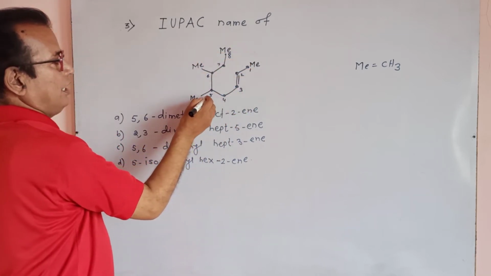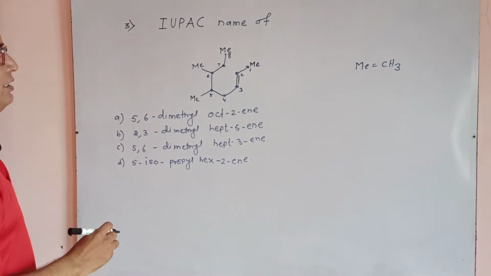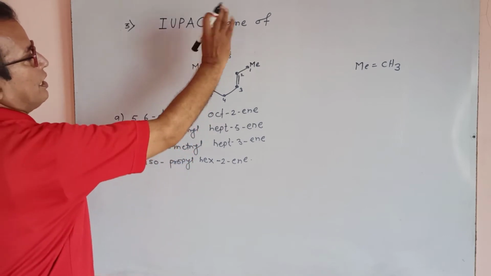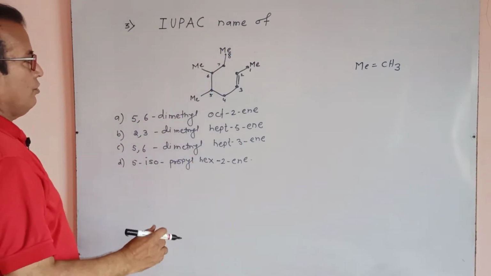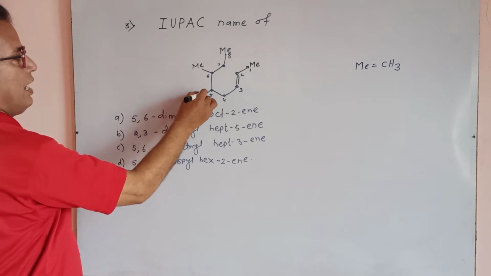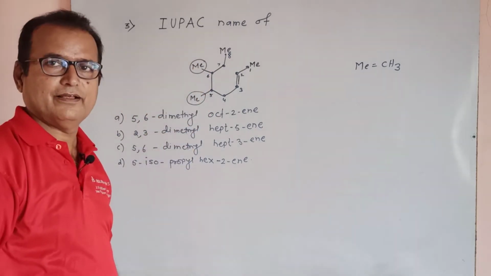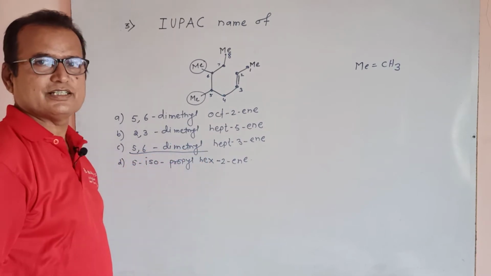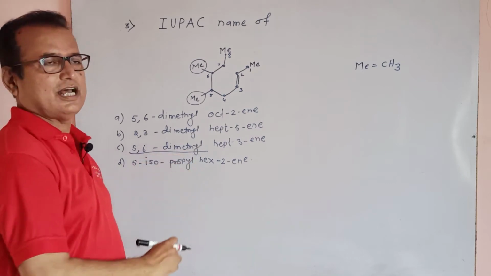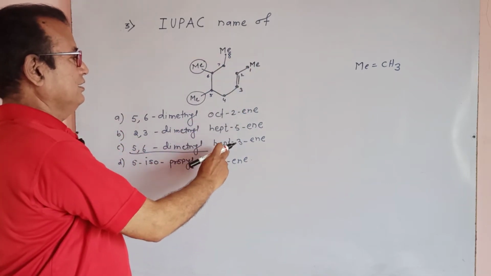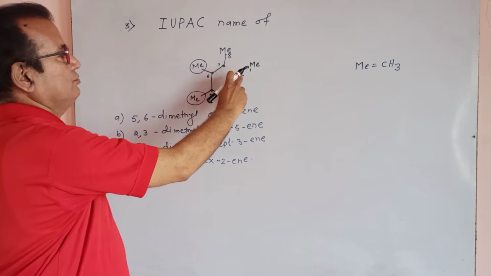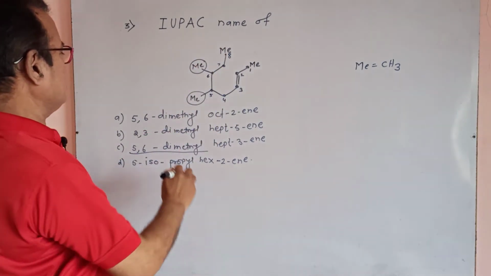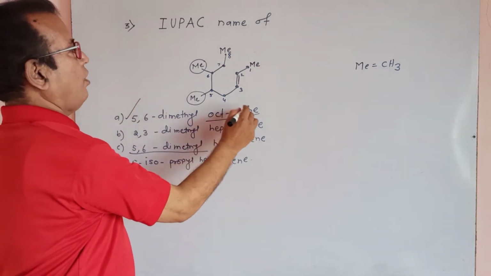It means that at the 5th position methyl is there, at the 6th position methyl is there, and the last position is also methyl. So the 5th and 6th positions have a dimethyl, 5,6-dimethyl, and it is 1, 2, 3, 4, 5, 6, 7, 8. It is 5,6-dimethyl oct-2-ene.